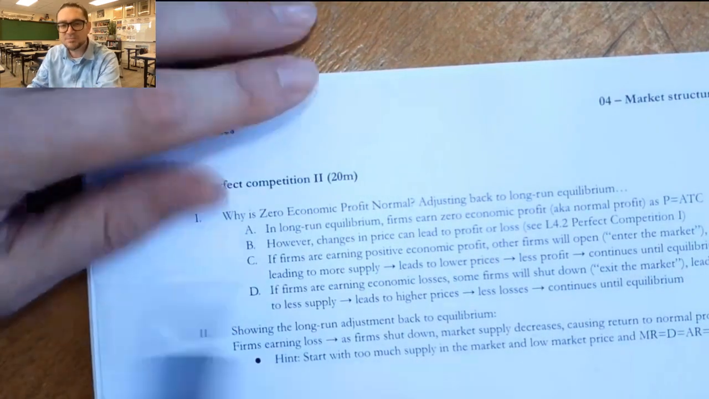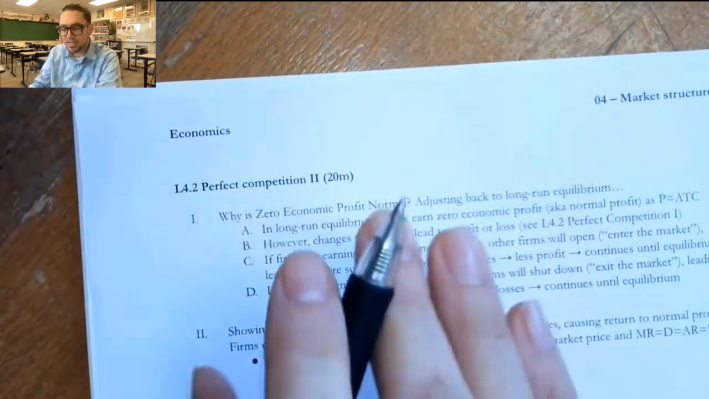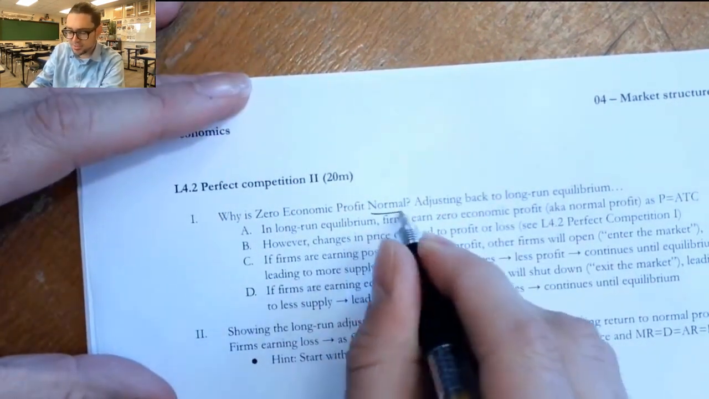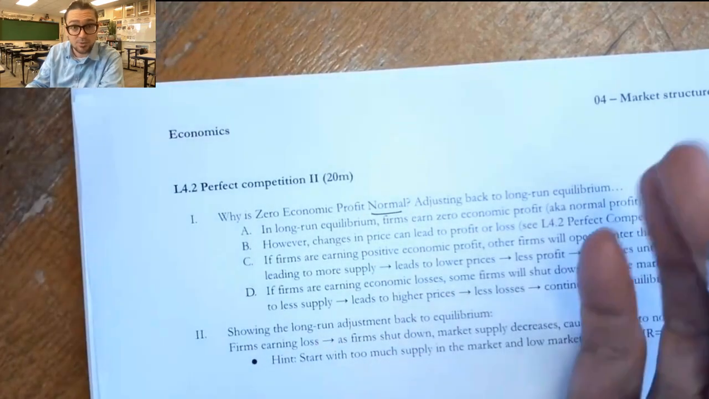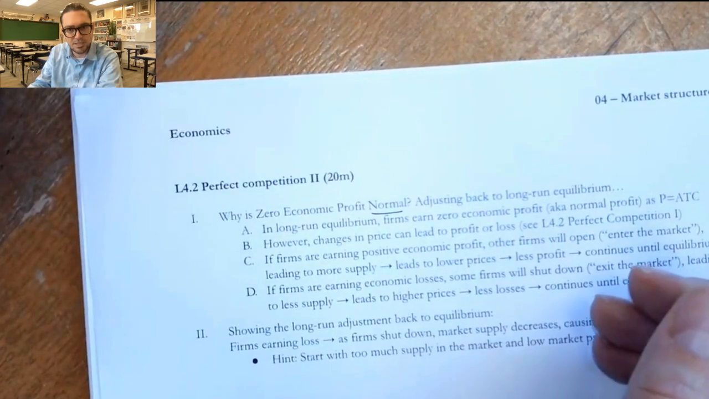Hi there. So in this video, we're going to be taking a look at a little bit more about perfect competition. And in particular, we're going to try to answer the question, why is zero economic profit considered normal? And why do we call it normal economic profit? And really what we're doing here is adjusting back to long-run equilibrium.